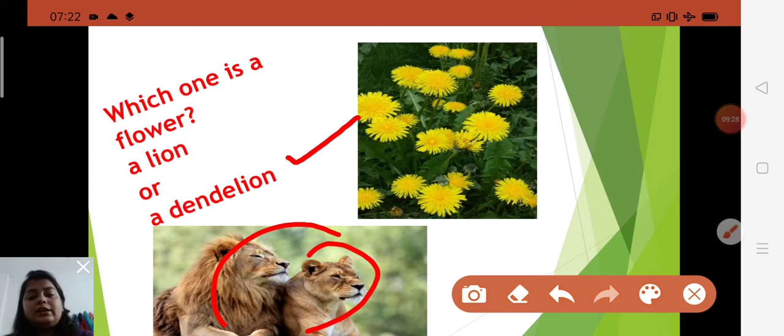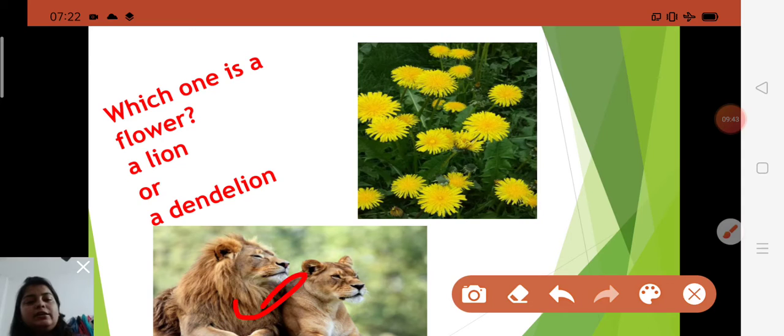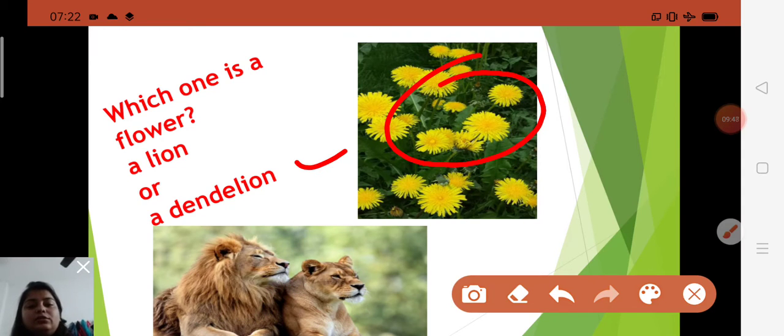Dandelion. Dandelion is a flower, and its seeds are like little parachutes that fly away with the wind. So which is the correct? Dandelion. Yes, dandelion is a flower.